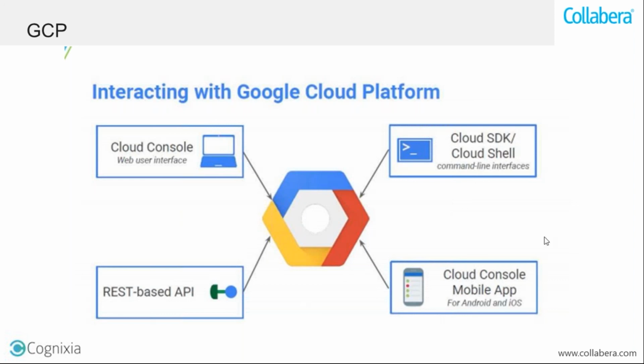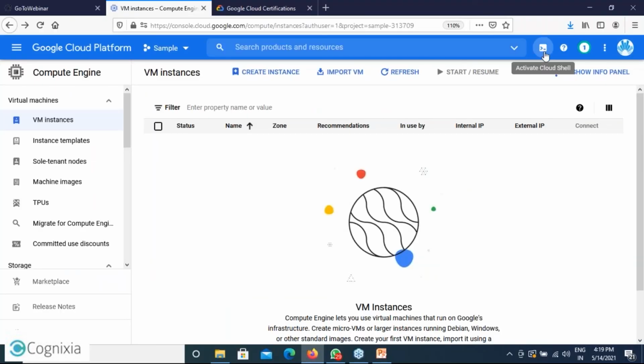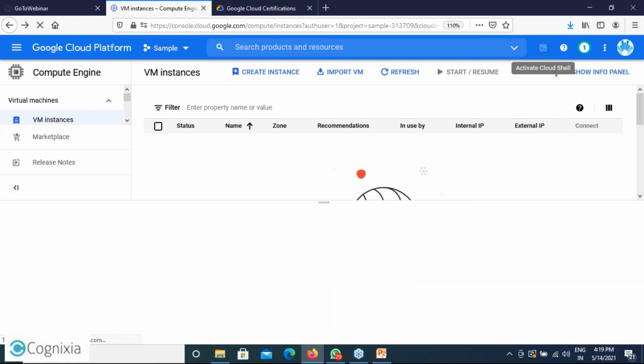Then you can access the cloud in the form of a CLI also, or we call it Cloud Shell, where you can put your commands. You can use the resources with the command line. So Cloud Shell is an inbuilt functionality within Google Cloud. And from here, you have to activate Cloud Shell. So if I click on activate Cloud Shell, it will open up a console. And from that console, I can use the command lines or the CLI. So here you can see it is connecting.